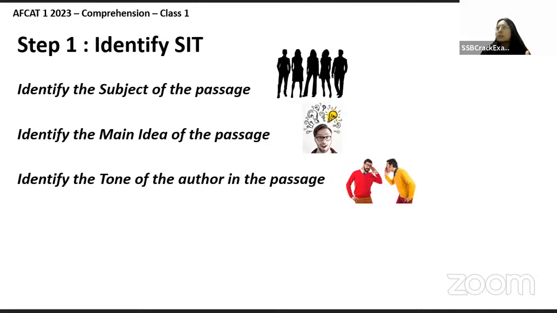Maybe I want to write about social media. So there is something that I need to write about. Then I will add some idea to it. If I want to write about the positives of it, or maybe I want to write about the negatives of it, what is the main idea? What is my passage, or what is my writing going to revolve around, when you actually read it?